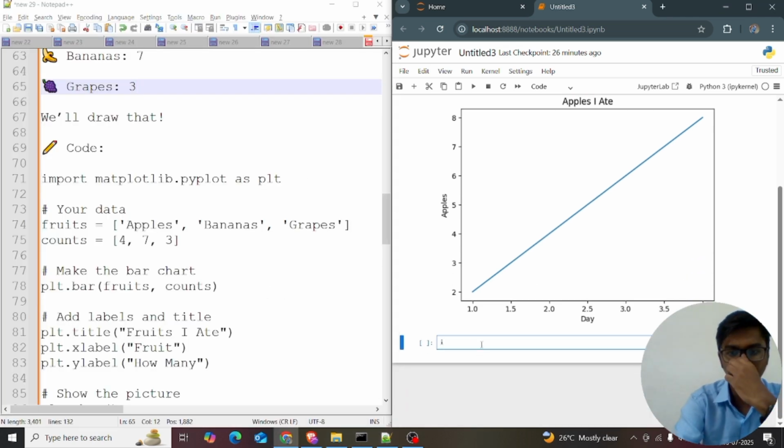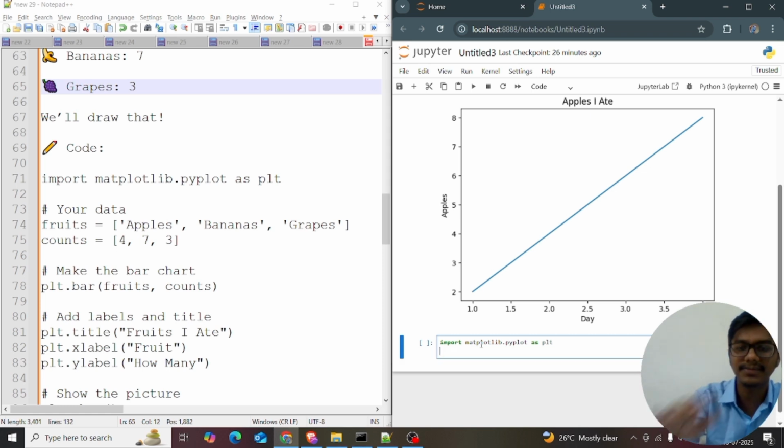First of all, we want to import it. So we want to import matplotlib. Import matplotlib.pyplot as plt. plt is nothing but the alias. We can give the alias as in Streamlit, import streamlit as st. Likewise, import matplotlib.pyplot as plt. Likewise, we are giving the alias. We can call plt.plot.